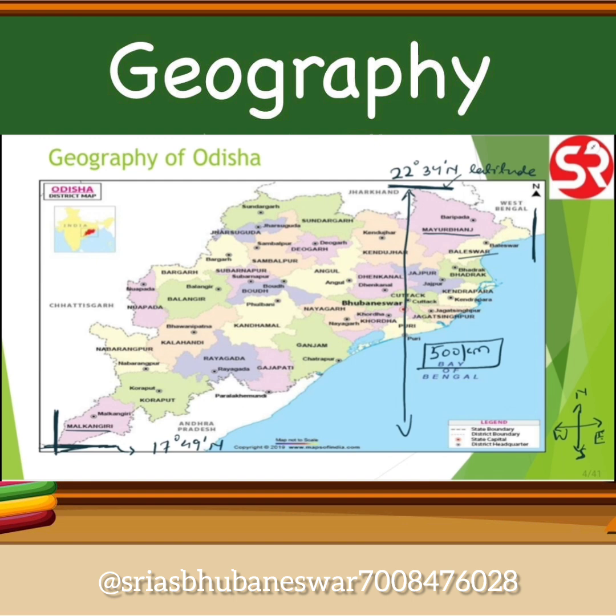Okay, similarly, the easternmost point of the state of Odisha is at 87 degree 29 minute east longitude. I hope you all know the difference between latitude and longitude. And the westernmost point is 81 degree 27 minute east longitude. And what is the distance between these two longitudes? This will be nearly 1030 kilometers. Okay, almost the double of north-south extent. That will be easier for you to remember. You can remember it like that. Okay, so let's move ahead.